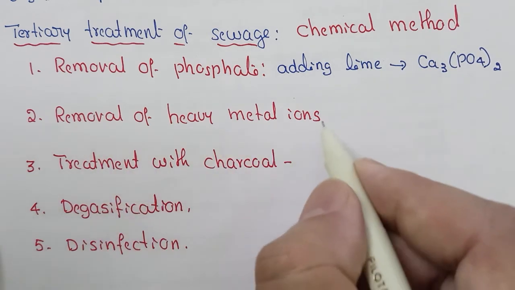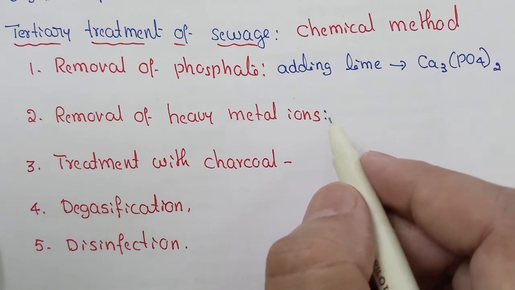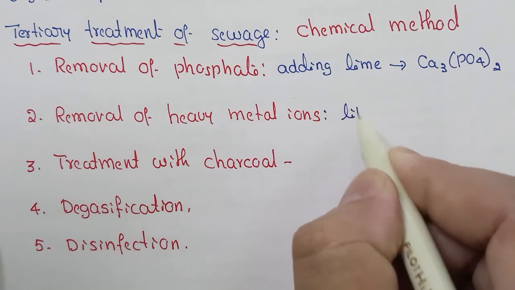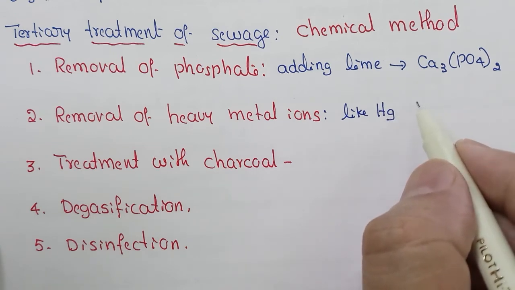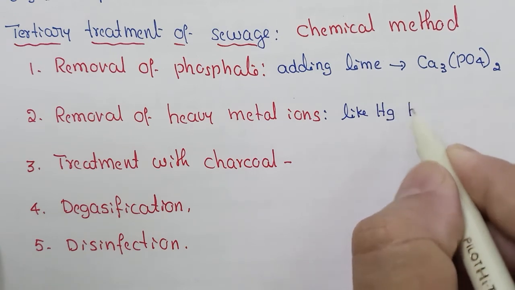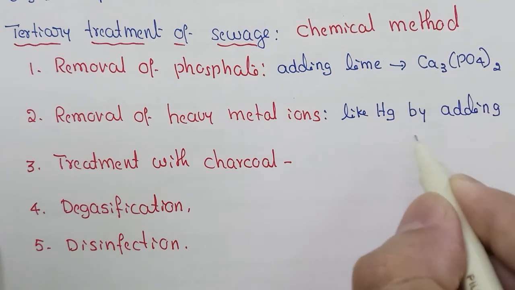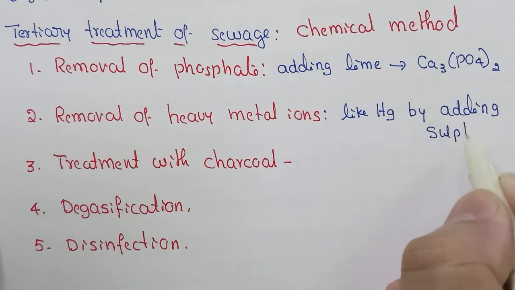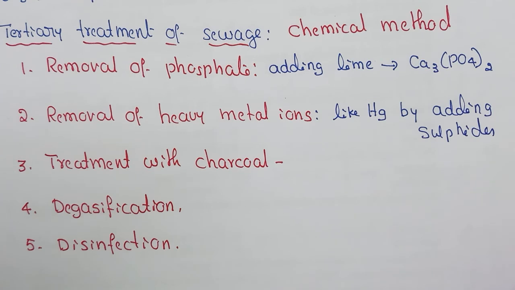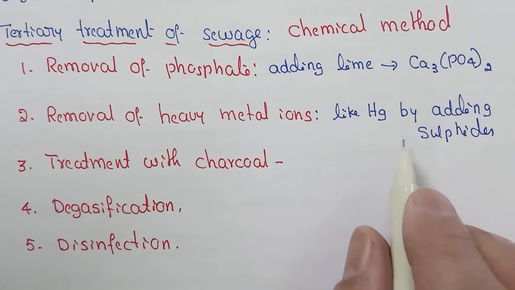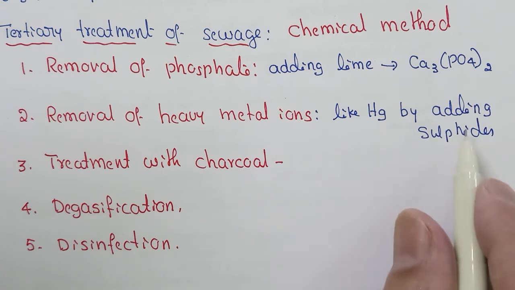And removal of heavy metal ions is the second step. Heavy metal ions like mercury ion are removed by adding sulfides. We can pass hydrogen sulfide gas and remove the mercury ion in the form of its sulfide.